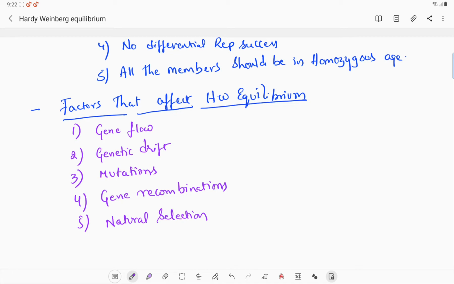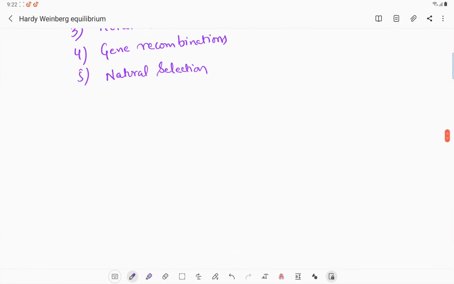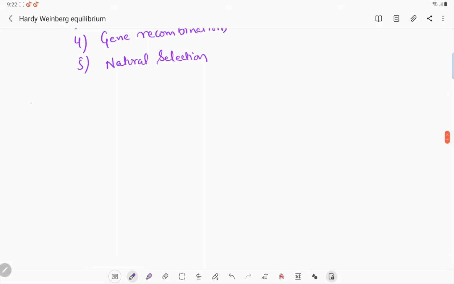So they will give some problems to calculate Hardy-Weinberg equilibrium, and we will use some formulas to calculate that. First, let us see the hints to calculate Hardy-Weinberg equilibrium.